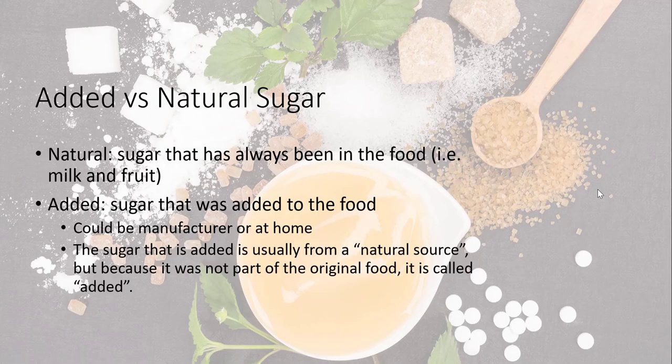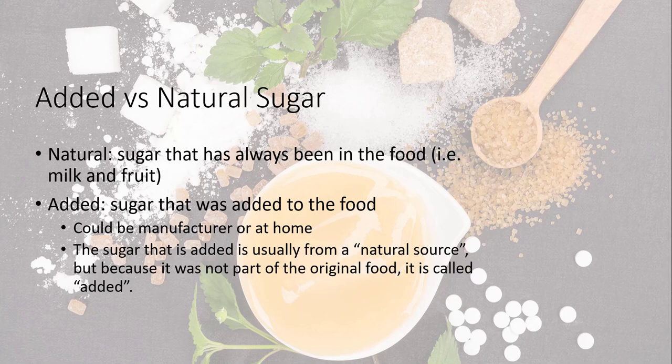The way that we judge the health of simple sugars is by whether it is added or natural. Natural sugar is that which was always in the food, such as milk or fruit. There are two reasons why natural sugar is considered healthier. One, it is not likely that you will consume too much sugar when eating these foods. They naturally contain a good amount of sugar, and it is not likely that we will overeat them. Second, while these foods contain large amounts of sugar, they also have fiber or protein too. Thus, they're less likely to spike the blood sugars.